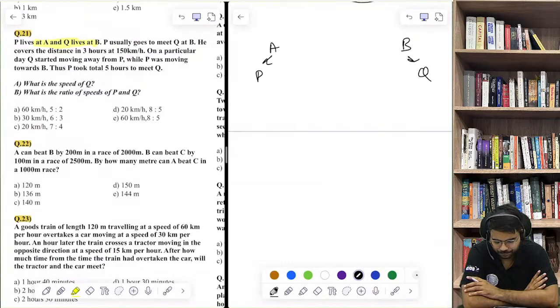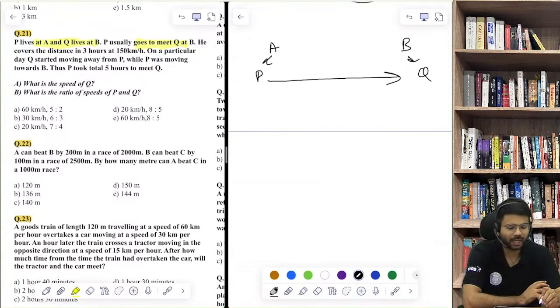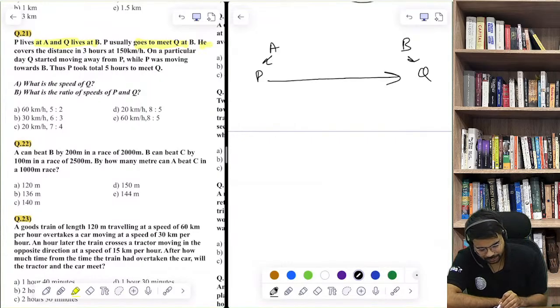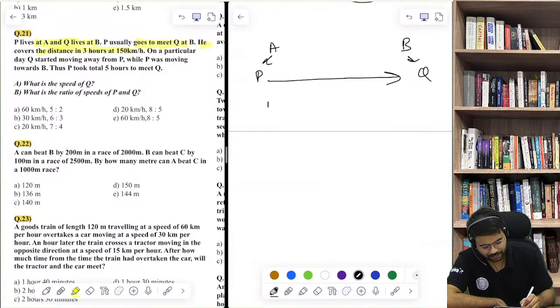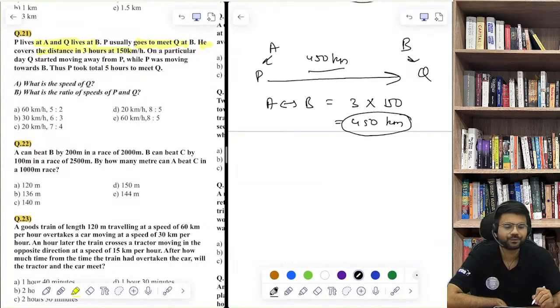Now P usually goes to meet Q at B. The question is saying P goes to meet Q at B. He covers the distance in 3 hours at 150 kilometers per hour, which basically means the distance between A and B is, distance is speed into time, so the distance is 450 kilometers between these two places. This is what we have to calculate.